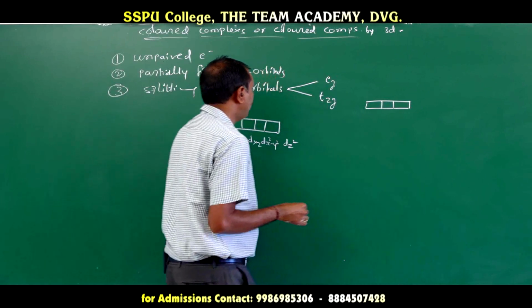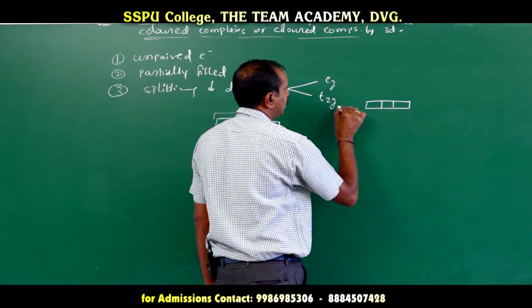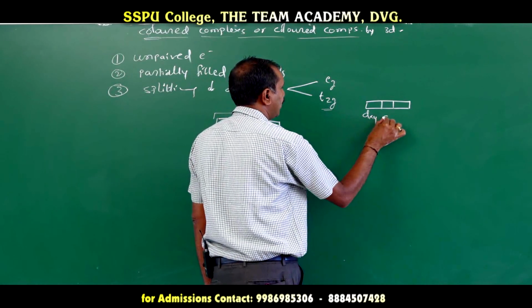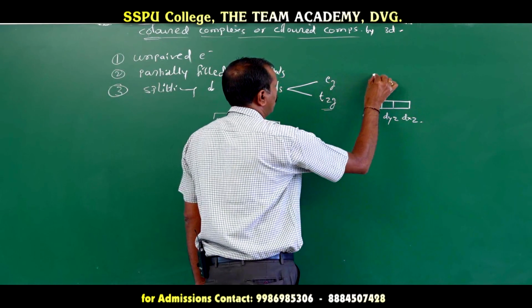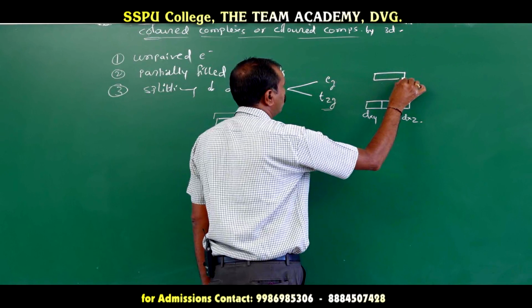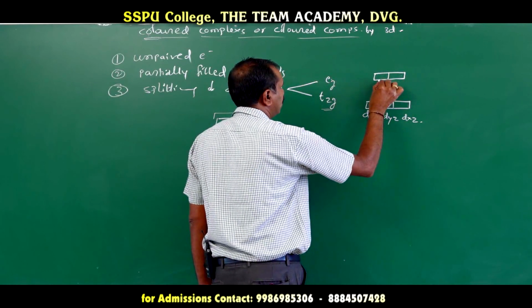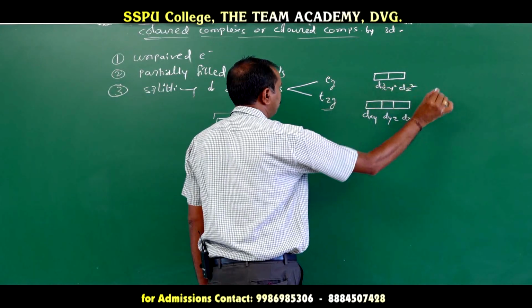First, 3 orbitals, these are called the t2g set of orbitals: dxy, dyz, dxz. Then another 2 orbitals are called the eg set of orbitals. Those are dx square minus y square and dz square.